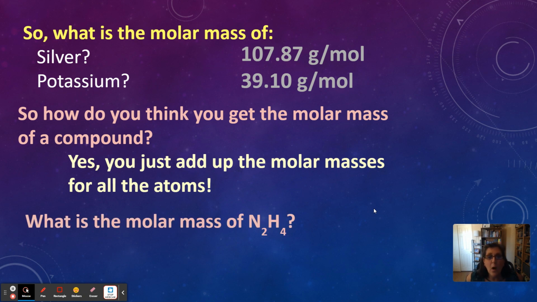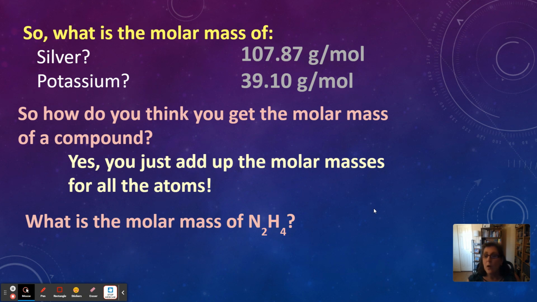Okay, what's the molar mass for N2H4? Here's where you need your calculator. Grab that calculator. N2H4. So we need to add up how many masses of nitrogen, N? 2, right? So that would be 14.01 times 2 equals 28.02.